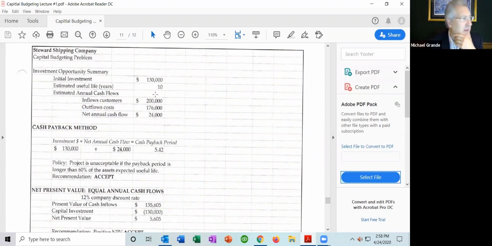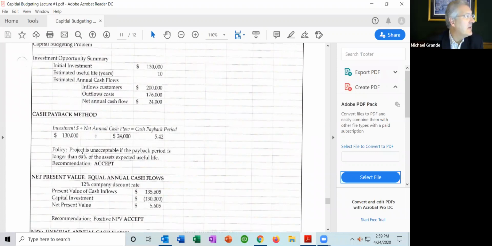Estimated useful life, 10 years. Estimated annual cash flows, inflows, $200,000. Outflows, $176,000, net 24. Using the cash payback method, again, the initial investment divided by the annual cash flow of $24,000. The cash payback period is 5.42 years.